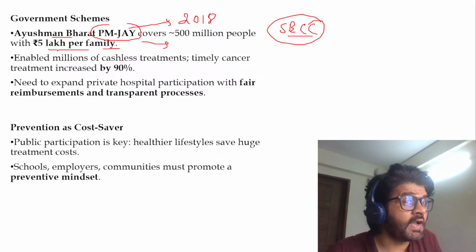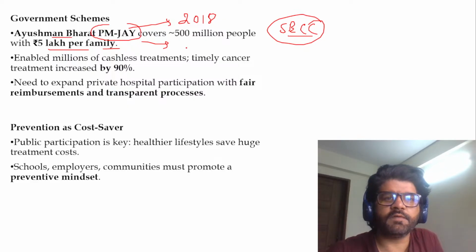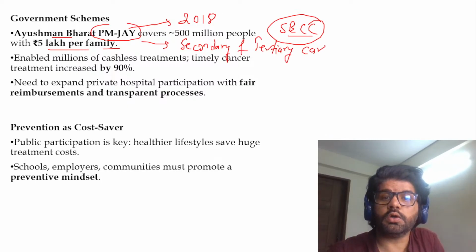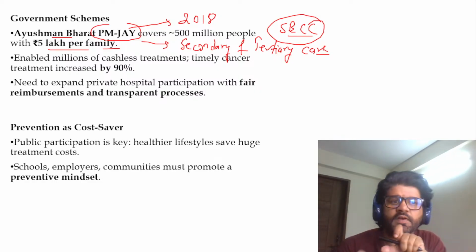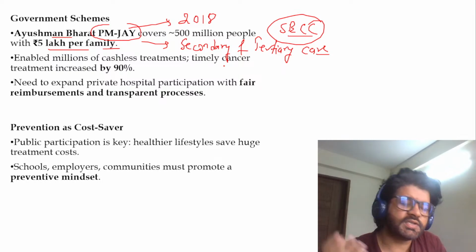They are providing you 5 lakh per family benefit, not for primary care, but for secondary and tertiary care. These are important facts. What is secondary care? What is tertiary care? All these points matter. You have to understand these words. They are very important. So what is primary, secondary and tertiary care?